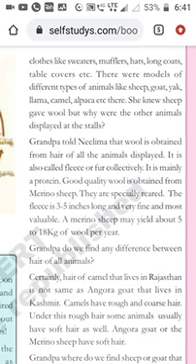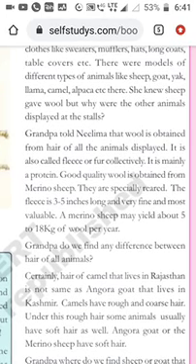She knew sheep give wool, but why were the other animals displayed at the stalls? Already she knows that only sheep give the wool, but there are so many animals there, so she got the doubt. So grandpa told Nilima that wool is obtained from the hair of all the animals displayed. Then grandpa explained her doubt.